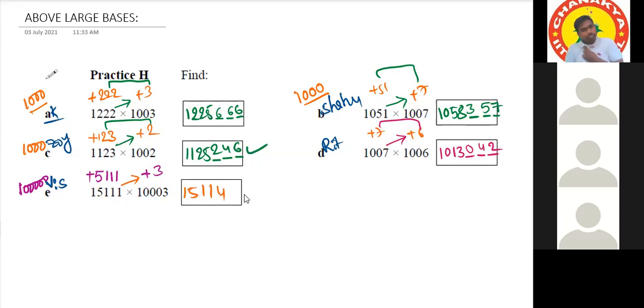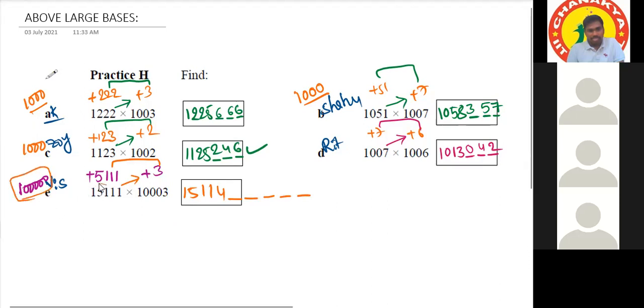After that, we have to reserve 5 places, sir. No, it is 4. Why 4? It is not based on these digits, it is based on the number of zeros in your base. 1 lakh consists of how many zeros? 5. The base is not 1 lakh, sir, it is 10,000.